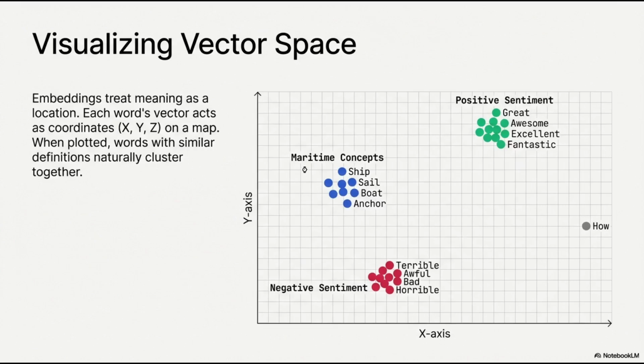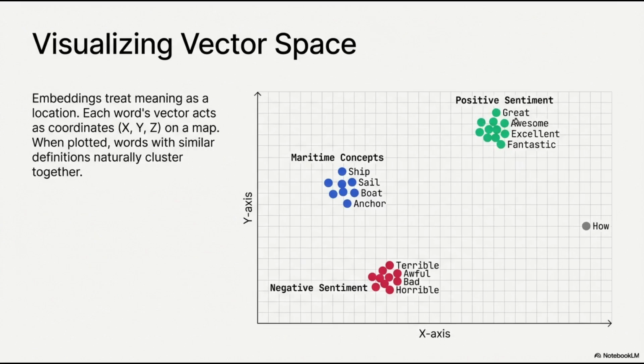It's better to visualize it using a scatter plot. The numbers in our vectors are simply x and y coordinates in this graph. When we plot our movie words, with negative or positive sentiments, something magical happens. You can see how "great," "awesome," "excellent," and "fantastic" are almost on top of each other.